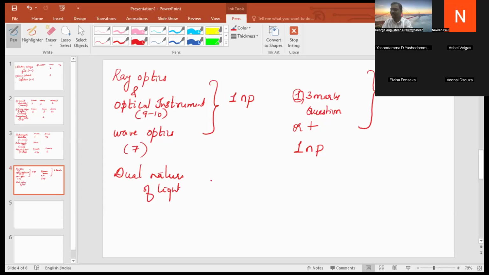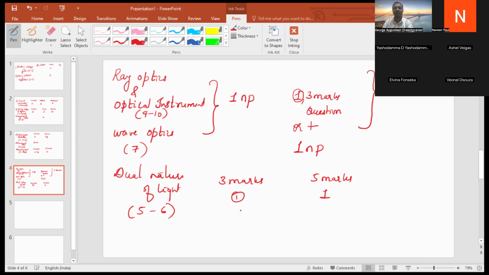The weightage for this chapter is 5 to 6 marks: one question of 3 marks and one question of 5 marks. From the second volume, there will be two such questions, probably one from ray optics and wave optics, or one from dual nature. What are the questions asked for 5 marks? They might ask you to write the observations of photoelectric effect. This is the probable question from the chapter.